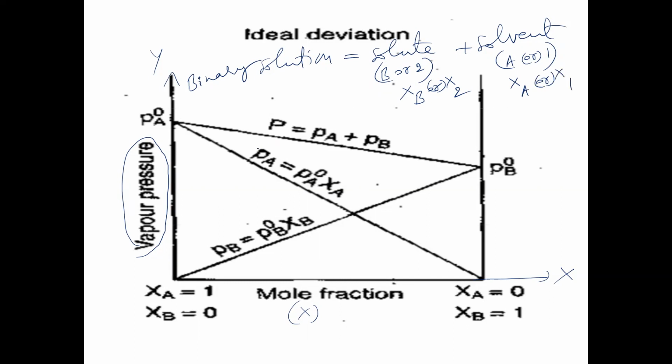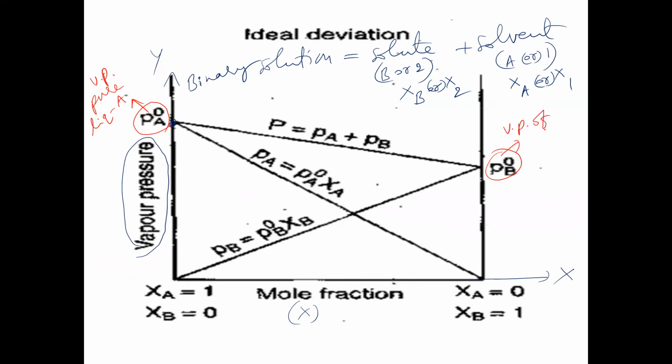So like that, now we are taking liquid A and liquid B. One will be solvent, one will be solute. Now here initially we take PA0. PA0 means the vapor pressure of pure liquid A. Vapor pressure of pure liquid A. Is that clear, ma'am? And what is PB0 here?